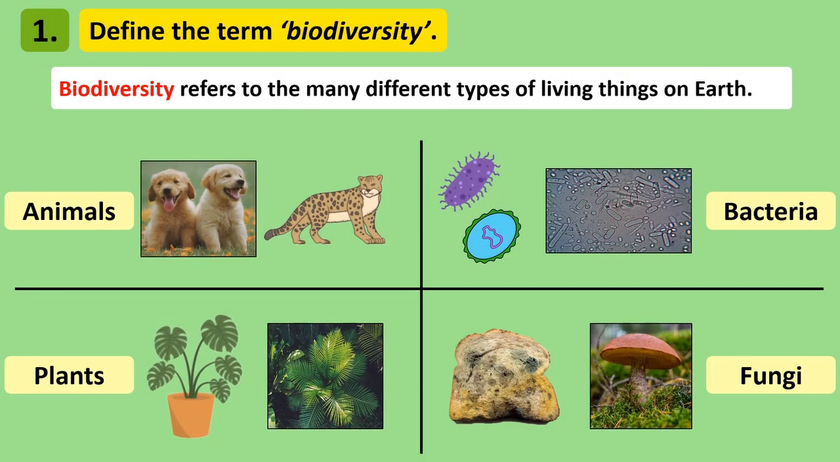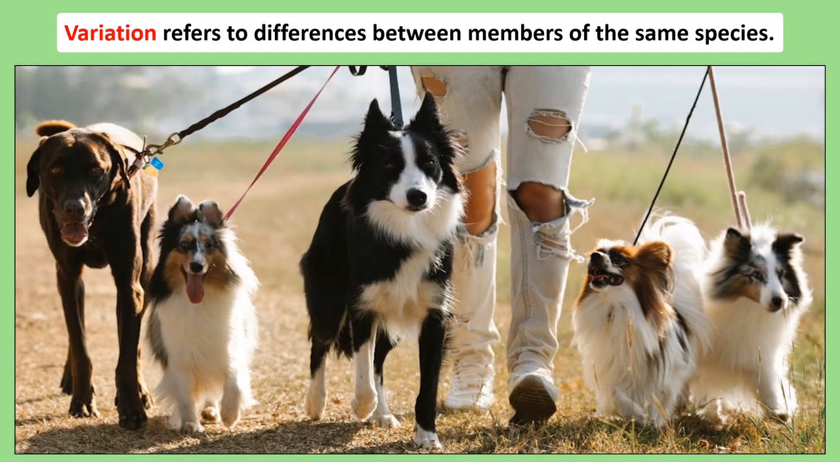We can see that biodiversity represents how all living things on Earth are different from each other. But even if we look at members of the same type of organism, such as dogs for example, we can see how even though they're members of the same species, there's still differences or variation between them. Some dogs are larger, smaller, have different colours of fur, have different body shapes. In the photo you can see all sorts of variation amongst the dog species.